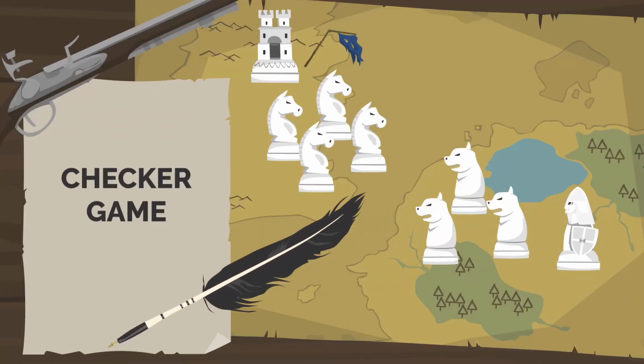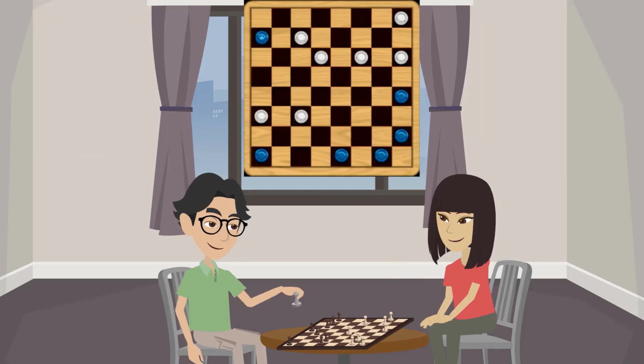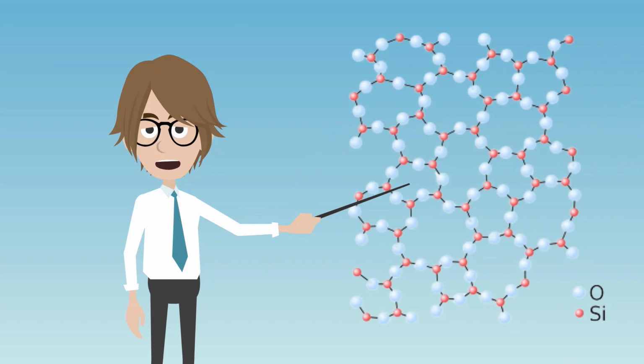Think about a game of checkers. When the game begins, it is set up with a checker in each square, which is like a crystalline solid. But once the game begins, those pieces that were once ordered are now randomly scattered on the board, similar to the amorphous solid.